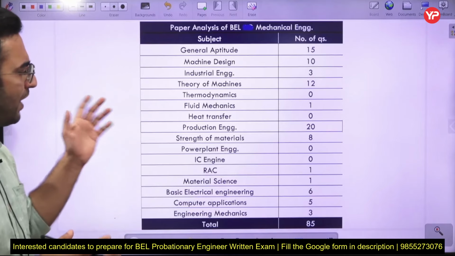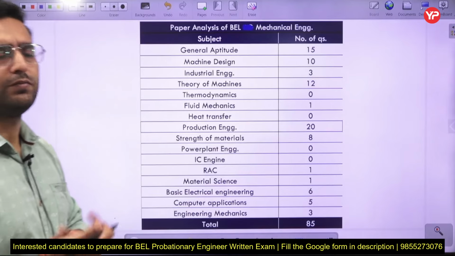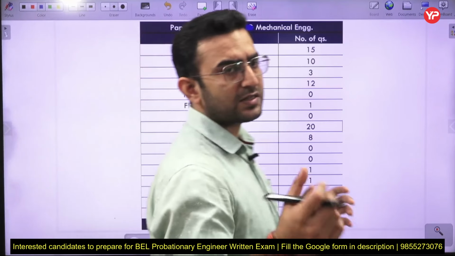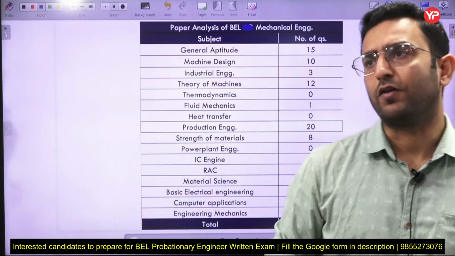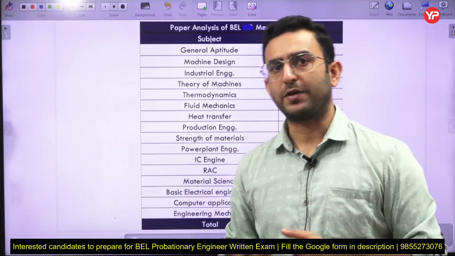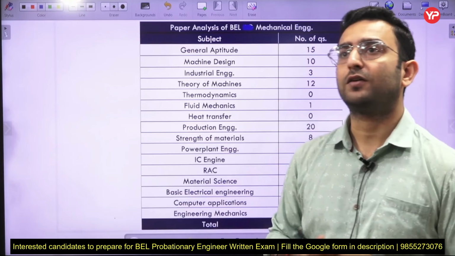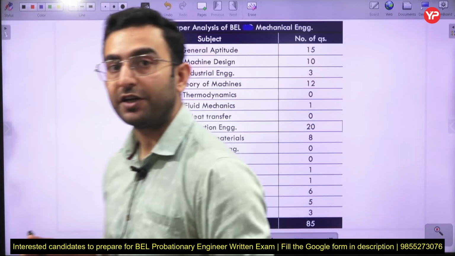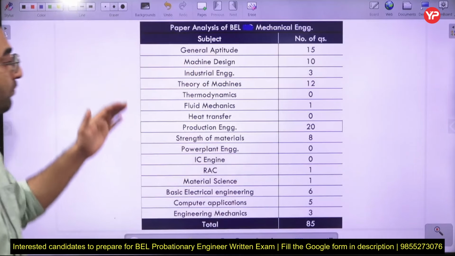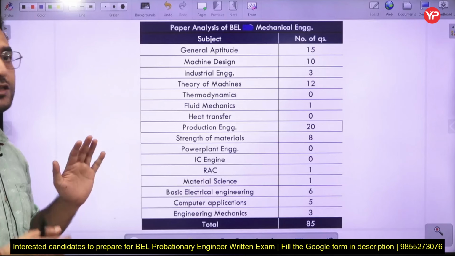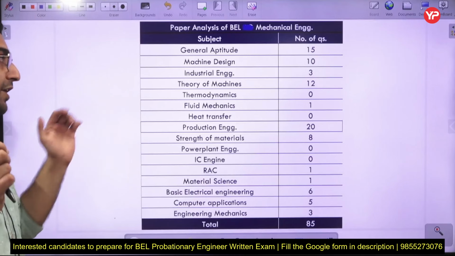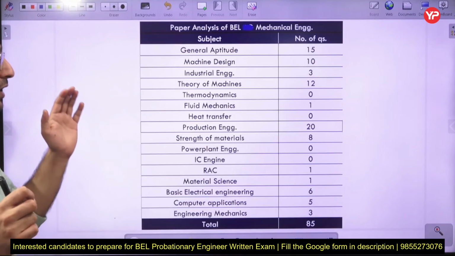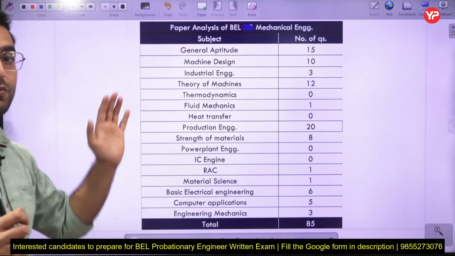Why am I doing this paper analysis here? Because, as you know, BEL has recently announced the vacancy release for probationary engineer, and a lot of vacancies have been announced. There we have seen that lots of questions have been asked from production engineering as well as industrial engineering. This analysis is specifically for the trainee engineer post, and for only one location.